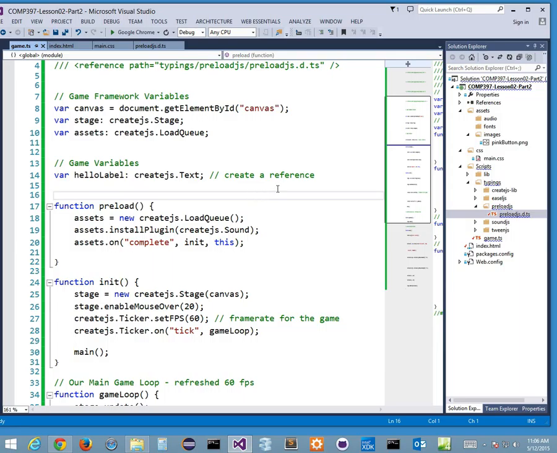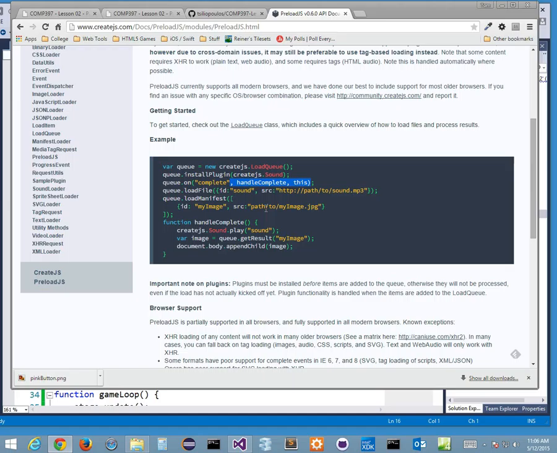Okay, what are we loading though? So let's go over here. The next piece: load file, blah, blah, blah. Well, I don't want to do this. That's definitely not what I want to do. I don't want to load anything from a file. This is one way you could do it. I want to do this load manifest thing, right? So I'm going to grab this whole thing just for a second. I'm going to modify it. I'll show you what I'm going to do here.